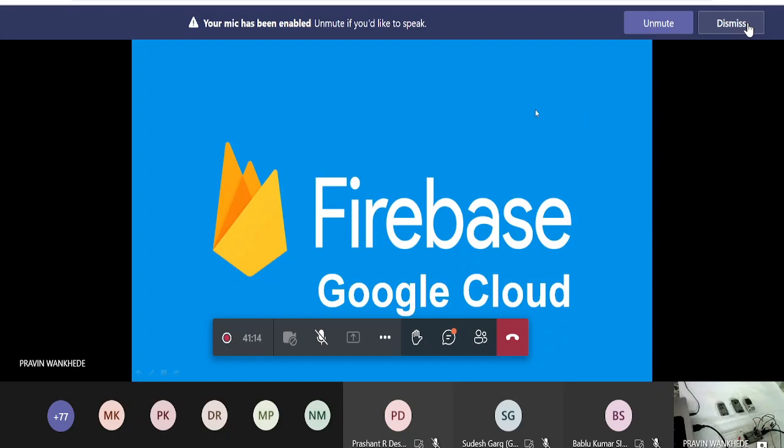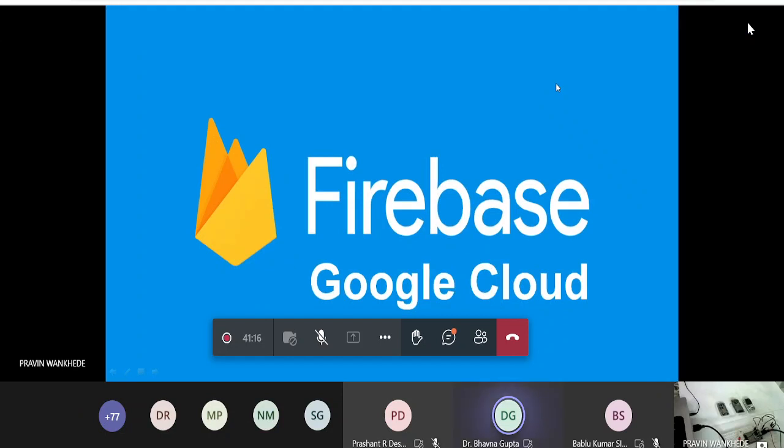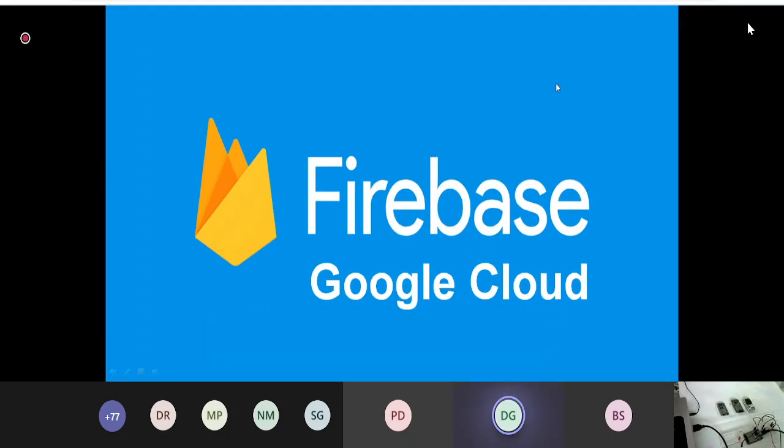Sir, I have a question. Sir, you are telling us that we are going to have the Firebase Google Cloud and we are going to have buckets kind of thing over there. So that many buckets we need to create as many as the sensors in our hardware, sir, or we can have one bucket and we can have only the key values. I'm not able to map the things, sir.